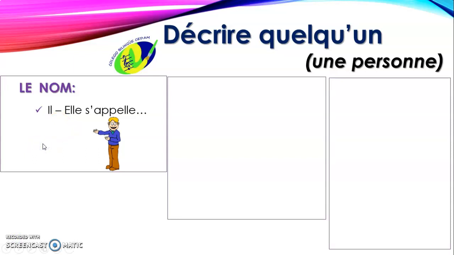We also have c'est. This is another way to introduce the name of your character. C'est and then the name. Voici, like this is, or here you have, and the name of the person. So these are three ways of saying the same thing. Il s'appelle, elle s'appelle, c'est, voici.